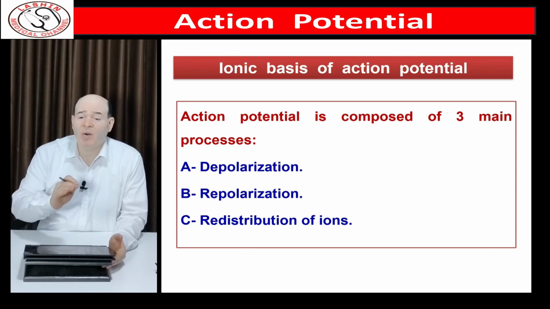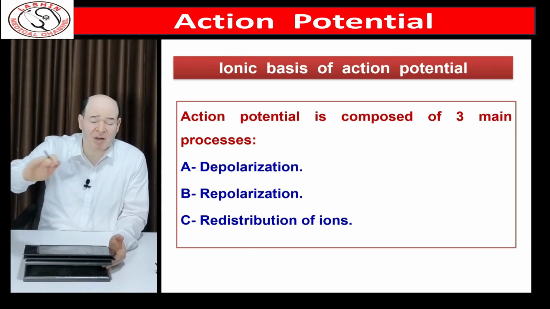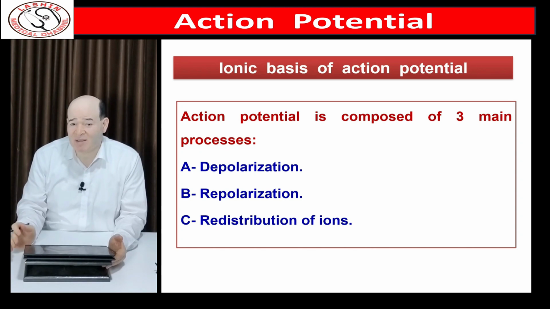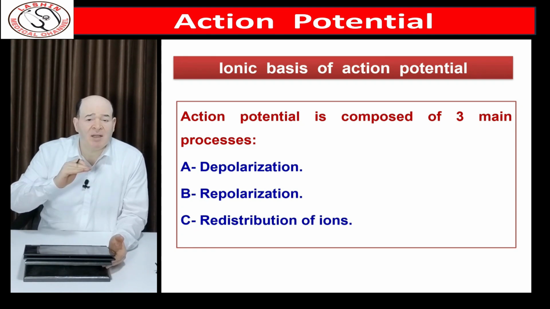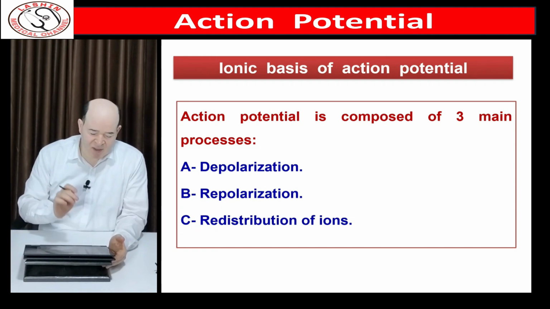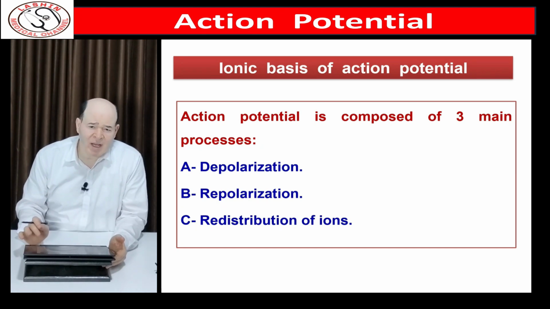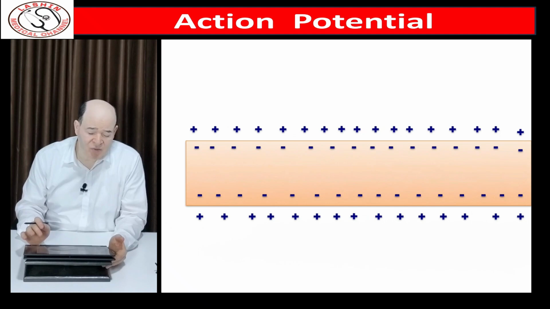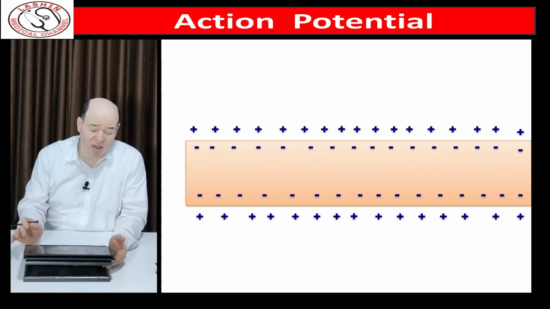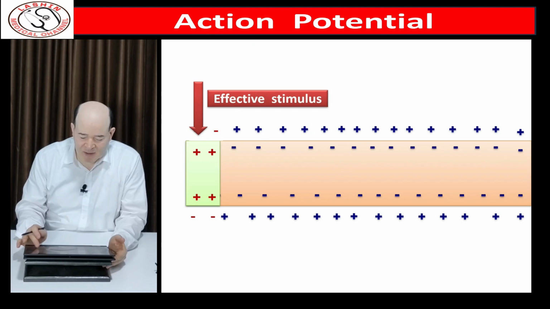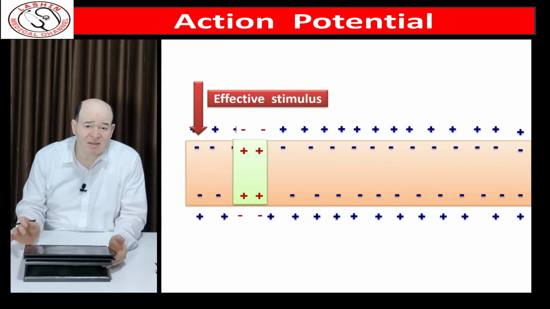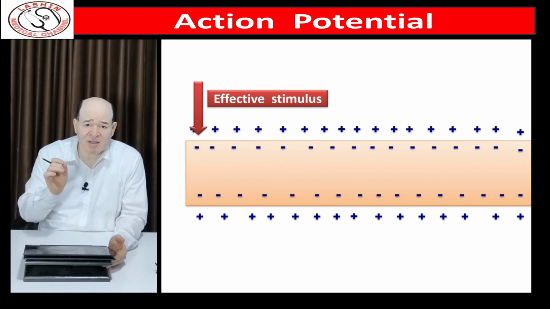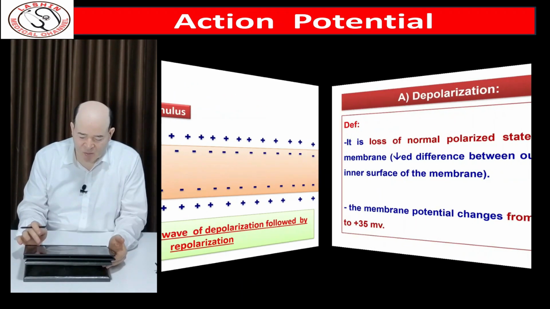The nerve impulse is a wave of depolarization on a membrane that is in a resting polarized state, and this is followed suddenly by a wave of repolarization which returns everything to its resting condition. The third event is redistribution or rearrangement of ions after the process of depolarization and repolarization. This is a nerve in the resting state. When you stimulate by an effective stimulus, the depolarization wave spreads, and it can be repeated many times. It is just a message, a wave of depolarization followed immediately by a wave of repolarization.